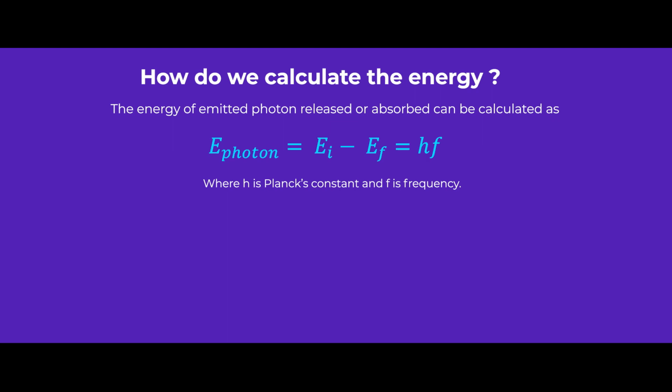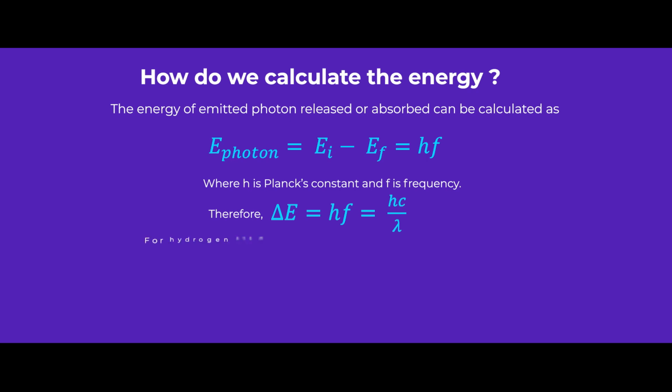We can replace this Ei minus Ef as delta E, because delta refers to difference in energy. Therefore, we have delta E is equal to hf, where f is frequency, and we know that frequency is equal to velocity over lambda.